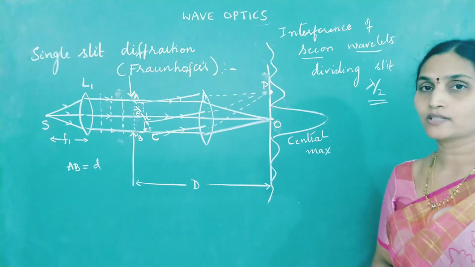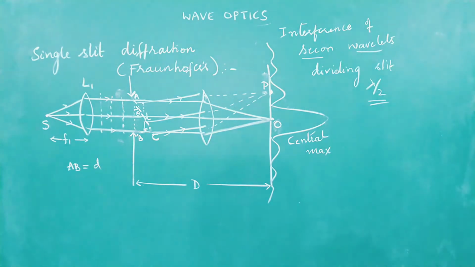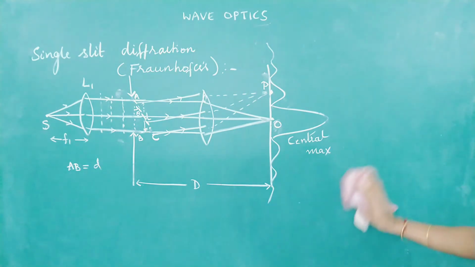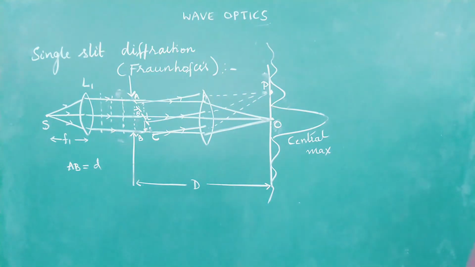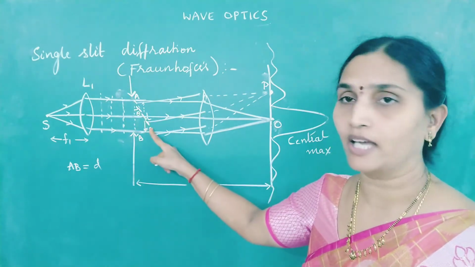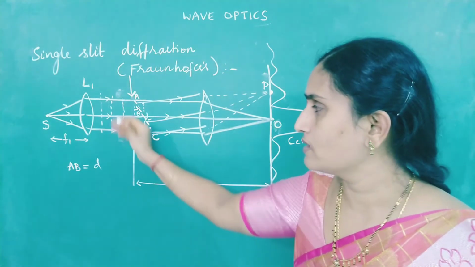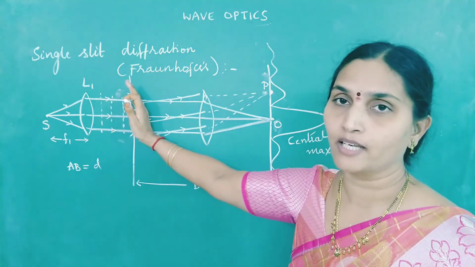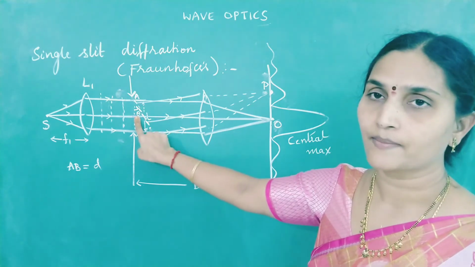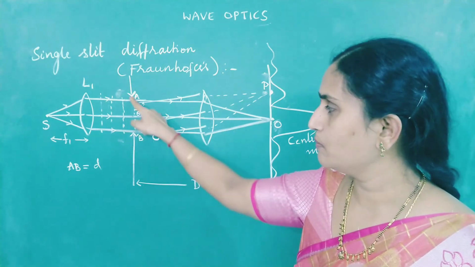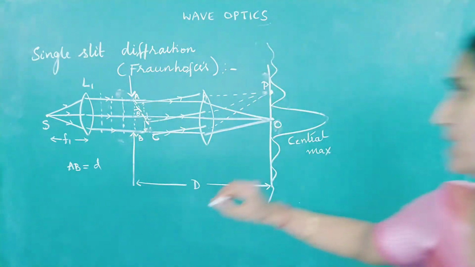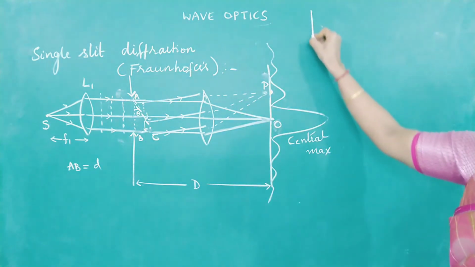So let us look into the first case. To get the interference, first we need to calculate the path difference. Let us see what the path difference is between the wavefront AB and the wavefront AC. AB is a straight wavefront approaching without bending, and AC is the wavefront which is bent through an angle theta. I want the path difference between AB and AC. To get the path difference, draw a perpendicular. AB is the plane wavefront.